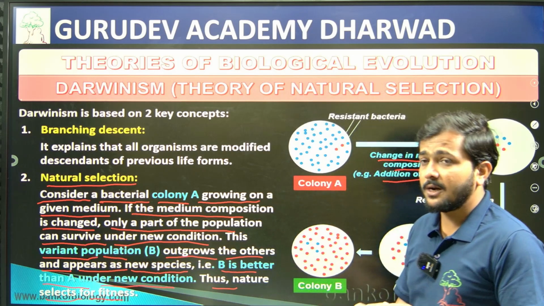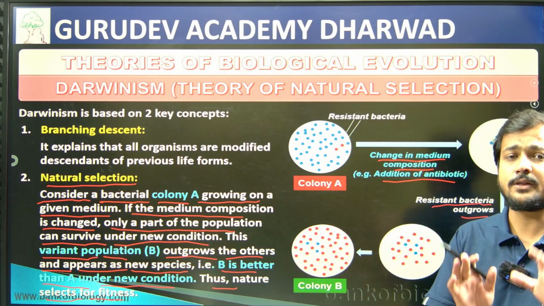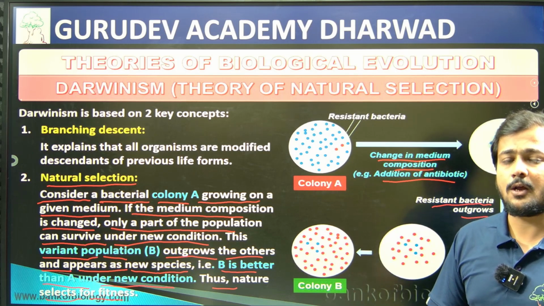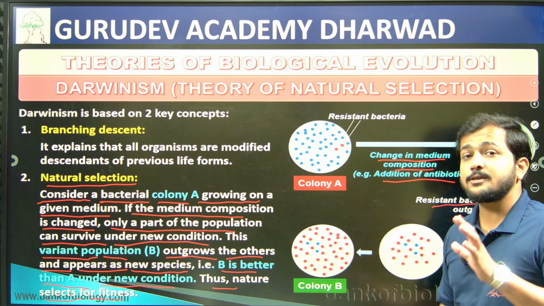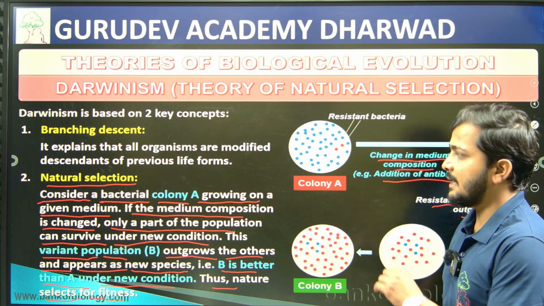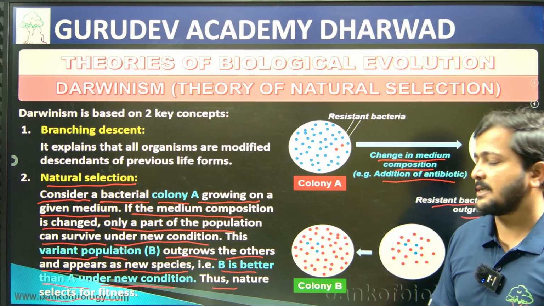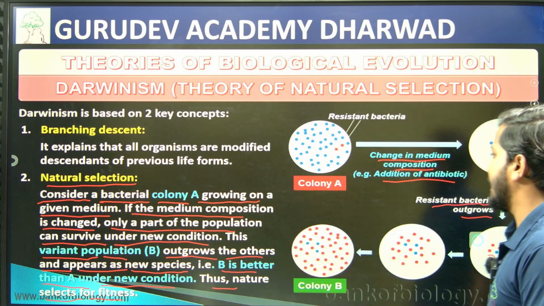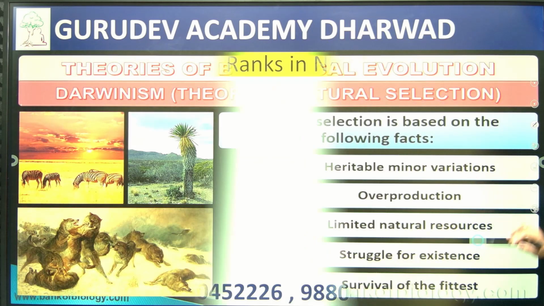If natural conditions are good with respect to the growth of a particular organism, and the organism is fit for that particular natural condition, then that organism is selected by nature, and that is what we call natural selection, right?